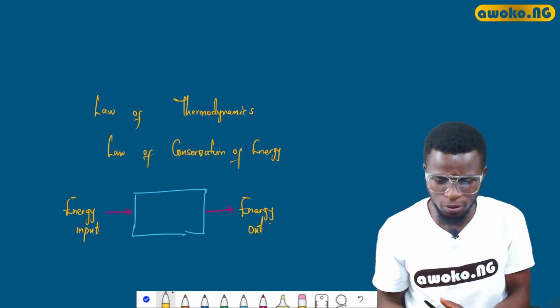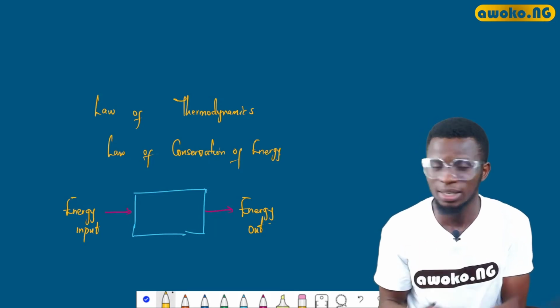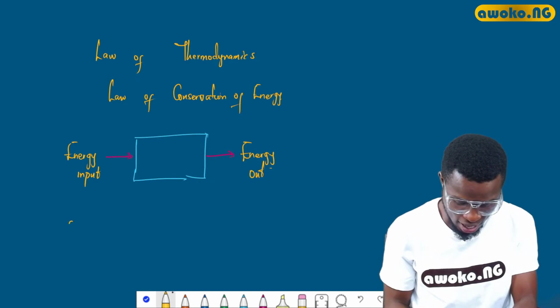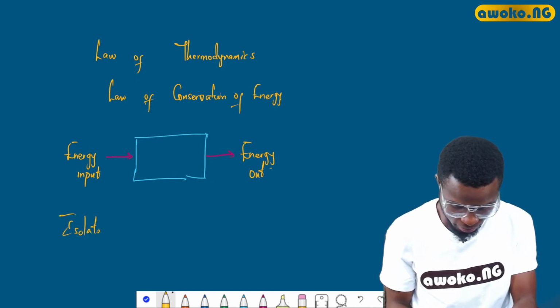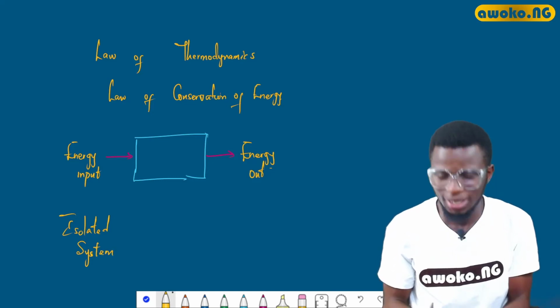To move a step further, this simply shows that the total energy in an isolated system is constant.